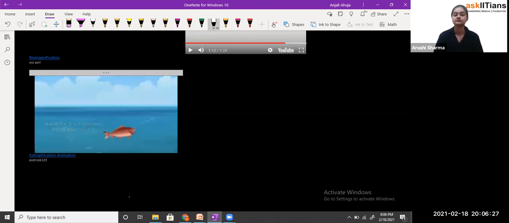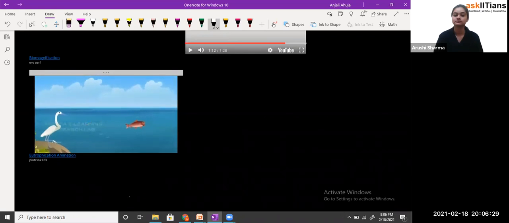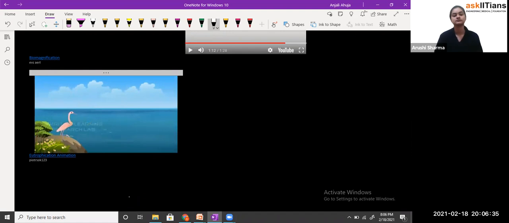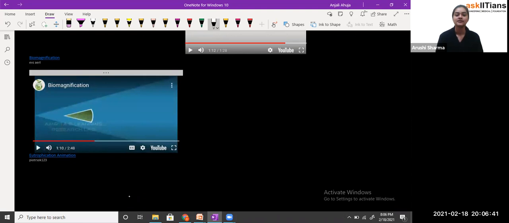By the time top-level predators, like cranes, consume the toxic fish, the crane's body becomes so toxic that their ability to function, reproduce, or live full-length lives may become impaired. In other words, you can see, students, that the fish has toxicity inside its body.